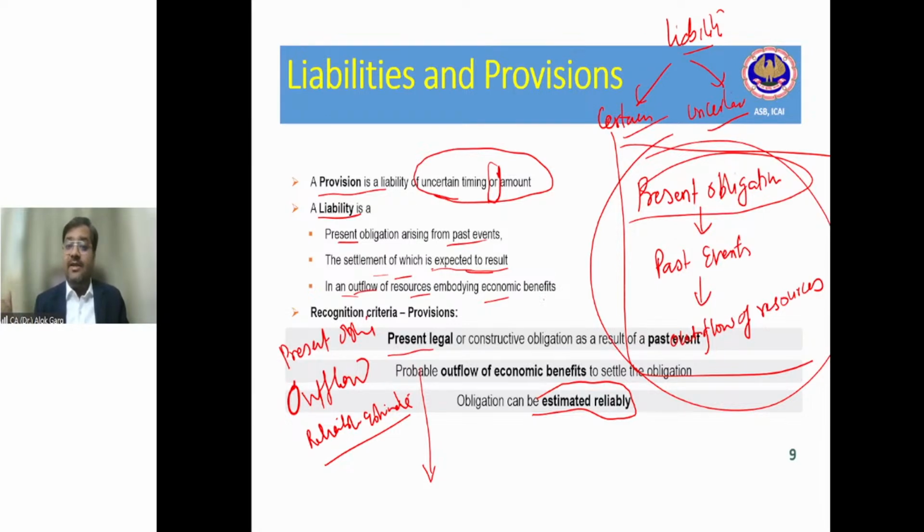Third, the obligation can be estimated reliably. Again, it is talking about an estimate, since it is something which is not certain, and that is why an estimate has to be taken.